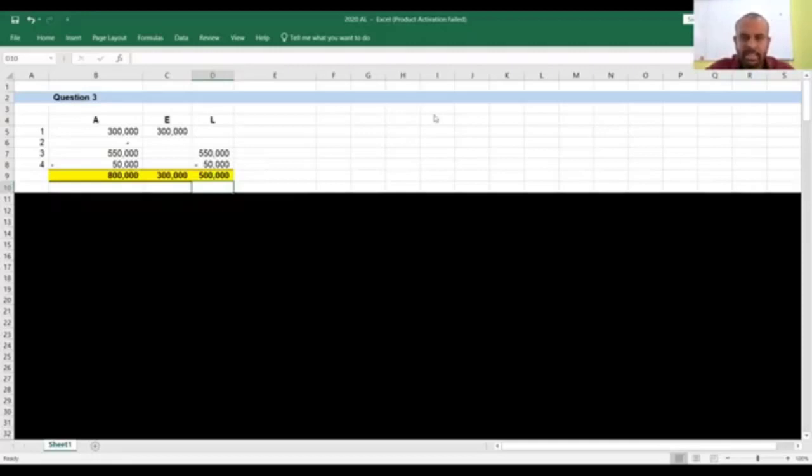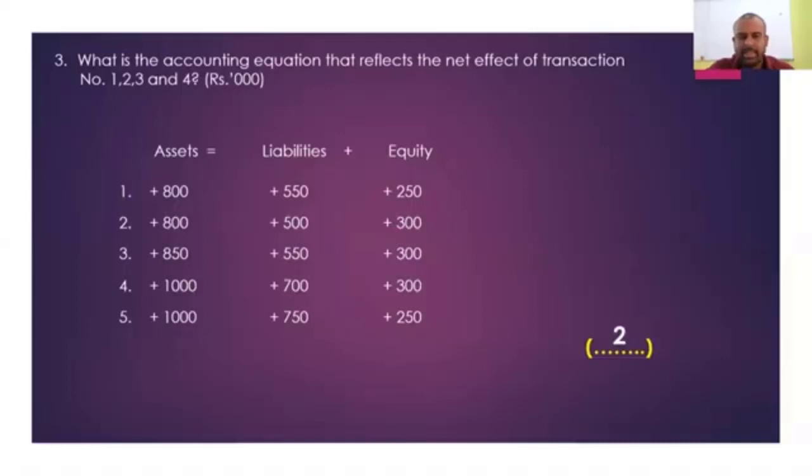Accordingly, which one is the correct answer for you? It has to be what? Transaction number, answer number 2. So your assets increase due to all of these 3 transactions. Assets increase by 800,000, liabilities increase by 500,000, equity increases by 300,000. So that is the correct answer for this.